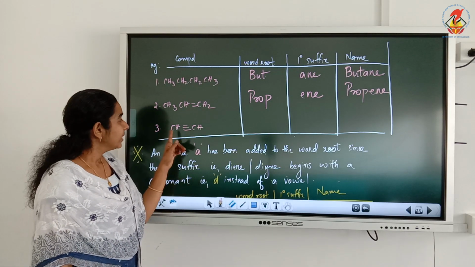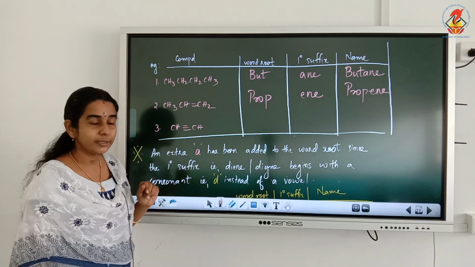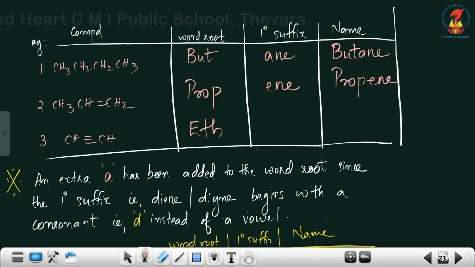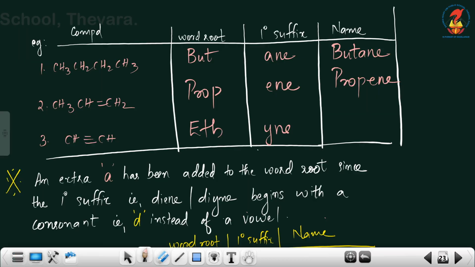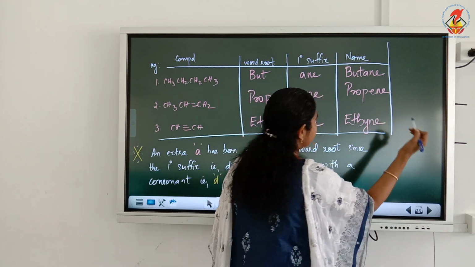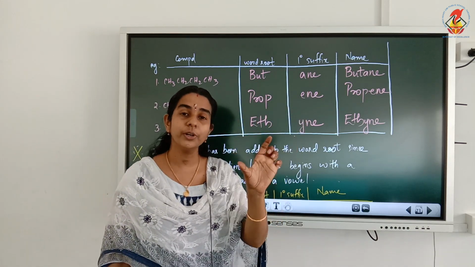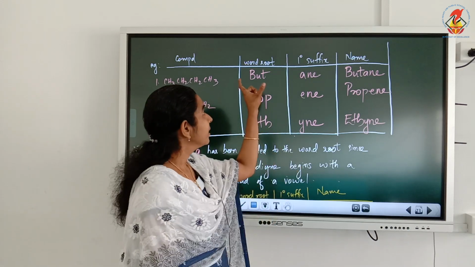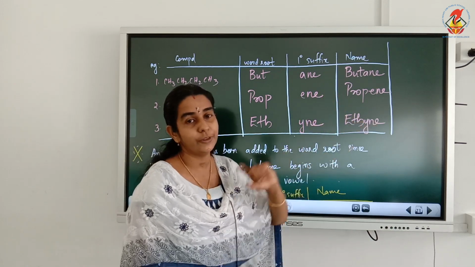Now the third one is CH triple bond CH. First we will write the word root. 2 carbon atoms means the word root will be eth. Now the primary suffix: since it is triply bonded, the primary suffix will be YNE. So first write the word root eth, and to the word root attach the primary suffix, that is YNE. So the name of the compound will be ethyne. So how to write the name of the compound? First write the word root, then after the word root always write the primary suffix.